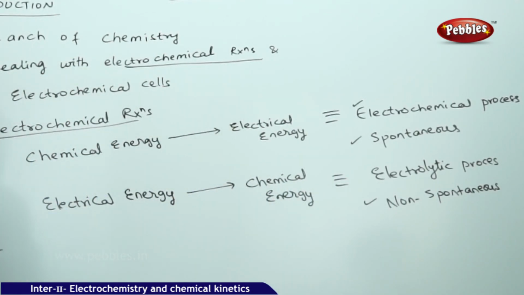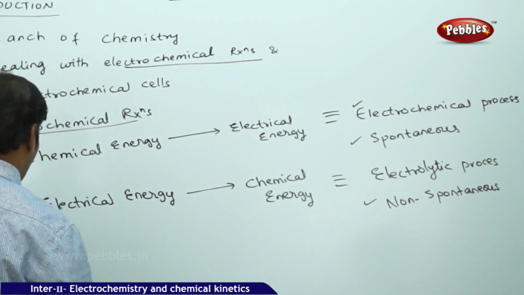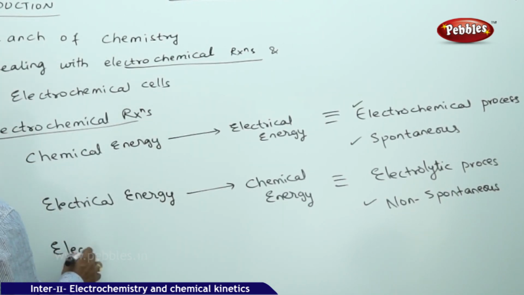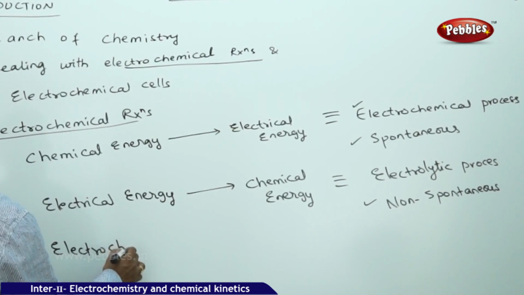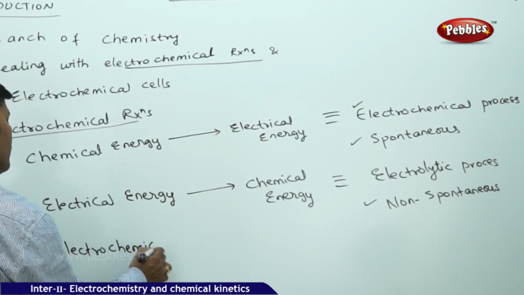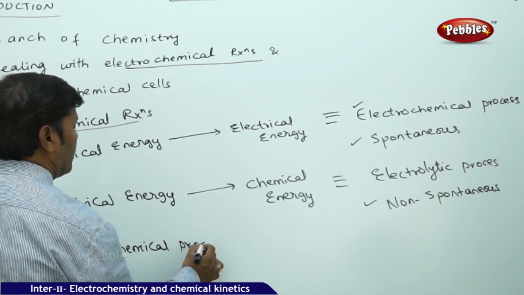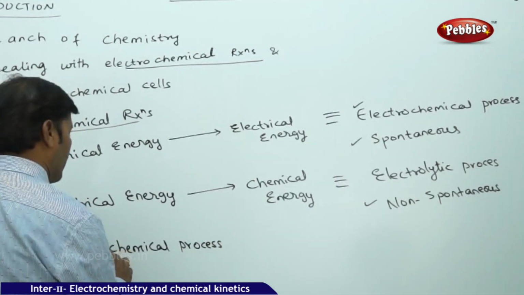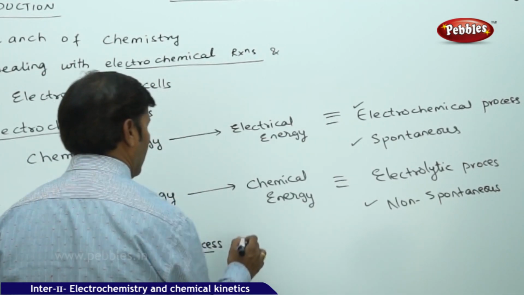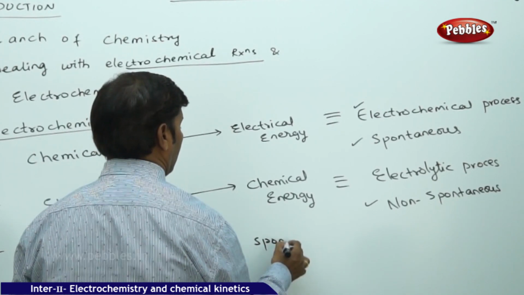So what is happening here is, in the electrochemical process, we find that it is spontaneous.